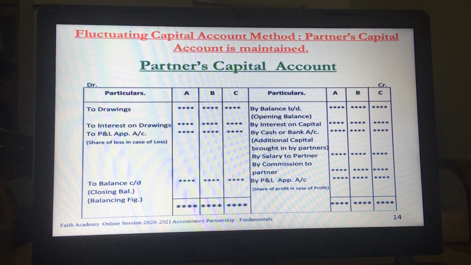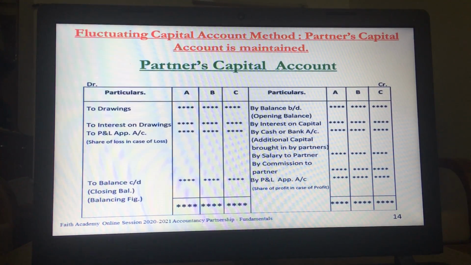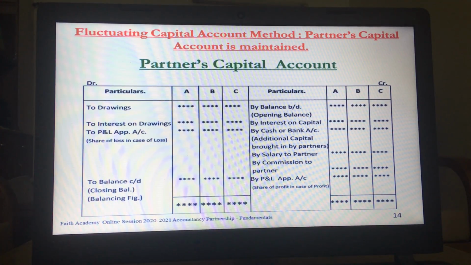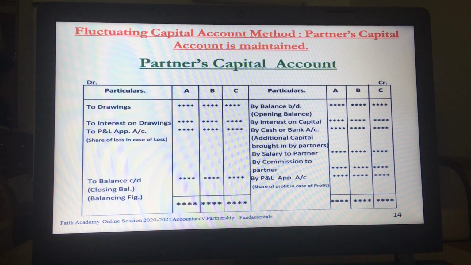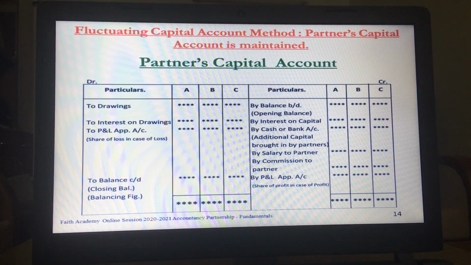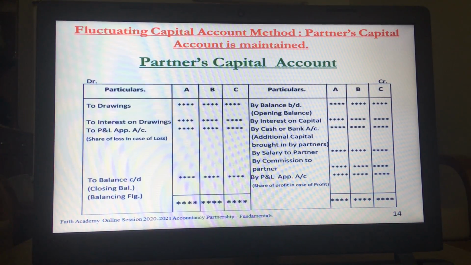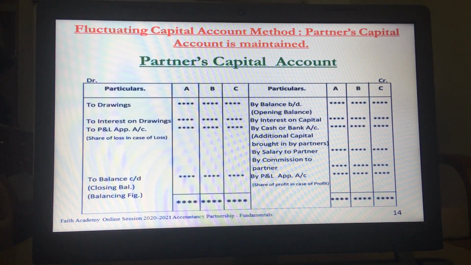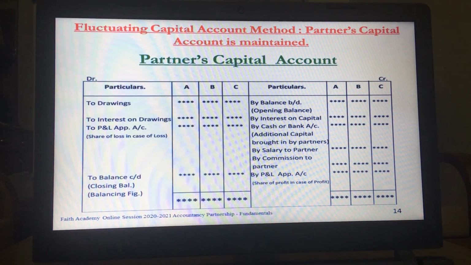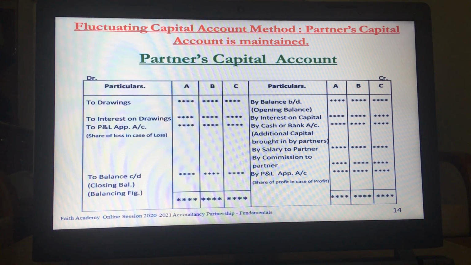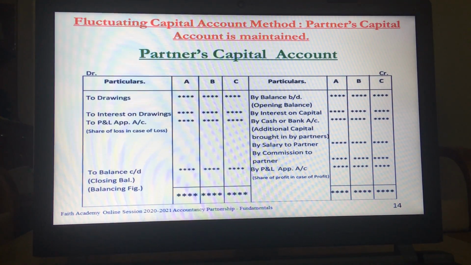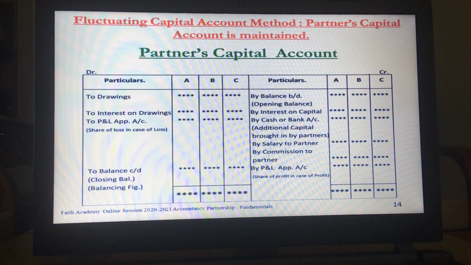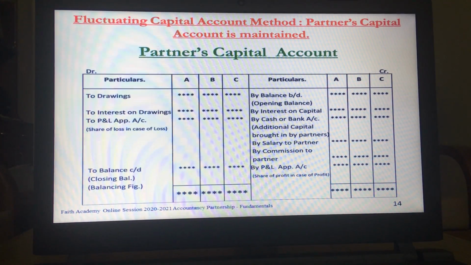If they are bringing in fresh capital, further capital, it will be added into their capitals. It will be shown on the credit side of the capital accounts. Any salary or commission that is paid to a partner will be shown on the credit side. Profit that will be transferred from the profit and loss appropriation account will also increase the capital of the partner. It will be shown on the credit side.